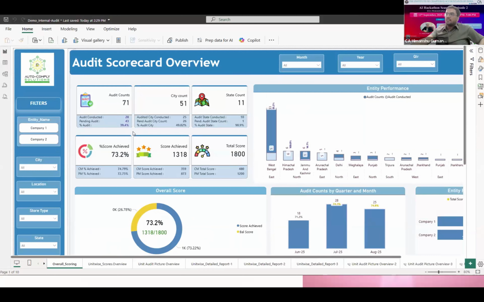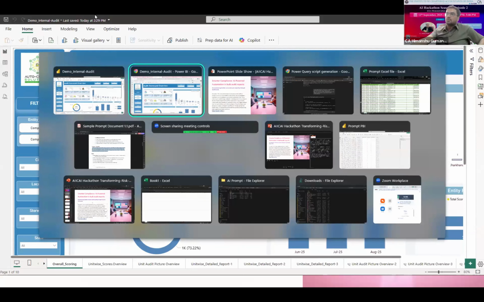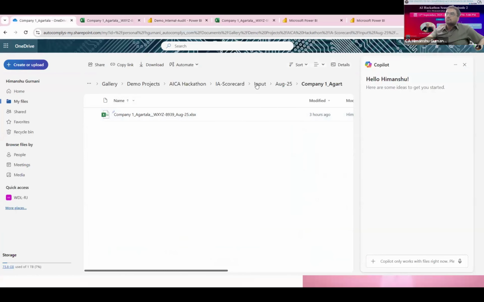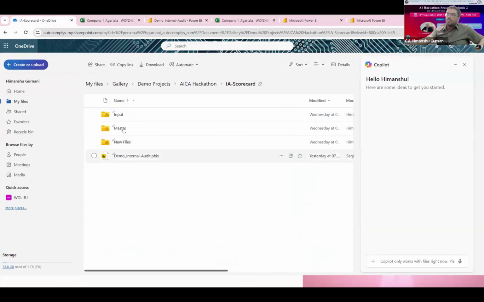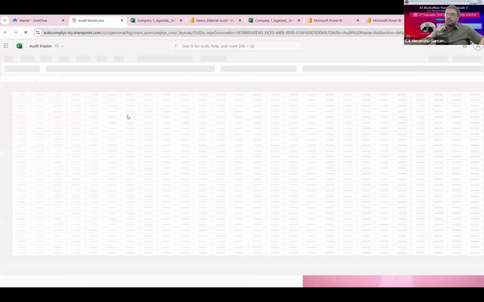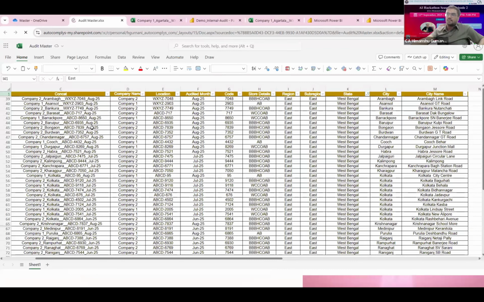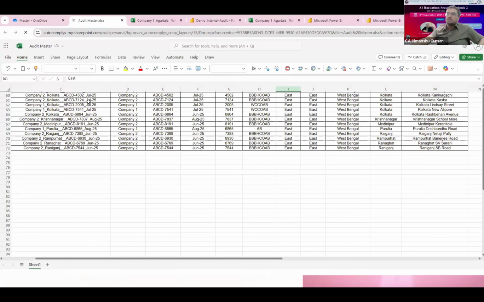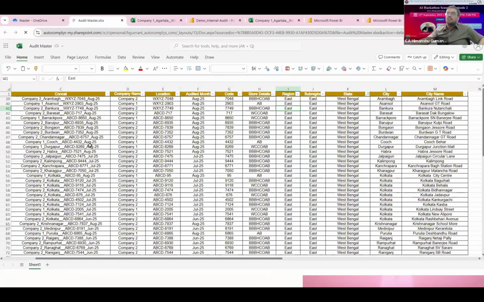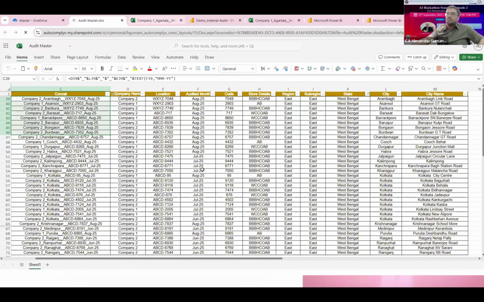Also in this use case, we have a master, I will show you the master also. So we have a list of all audits to be conducted, or the planned audit list that has to be conducted, like this. And this unique ID is the name of the Excel file that we have seen here.